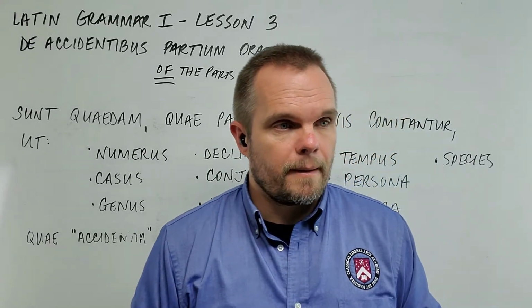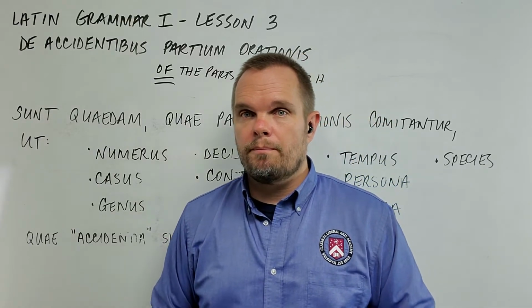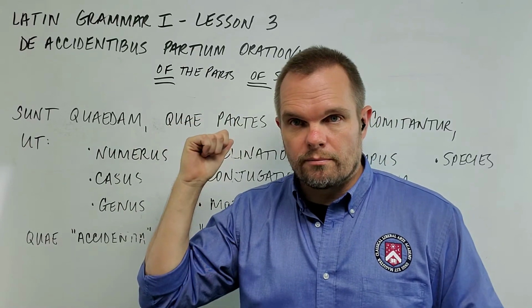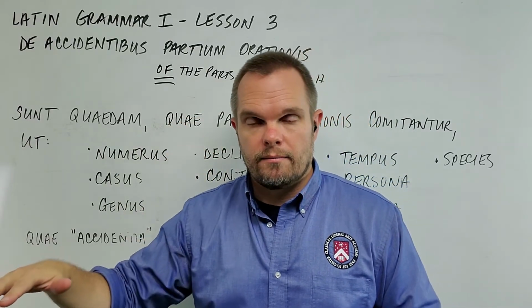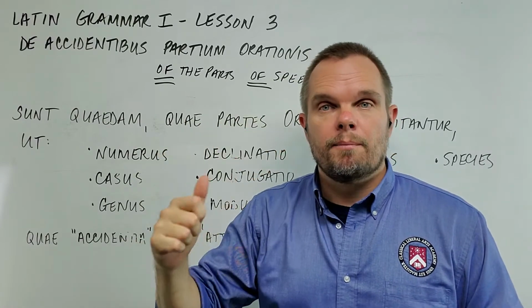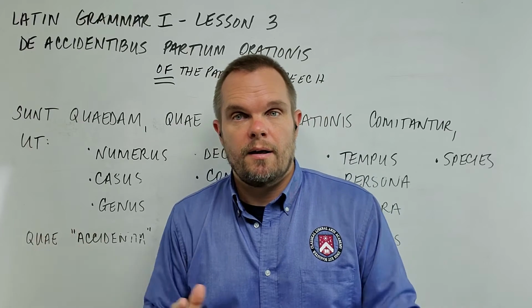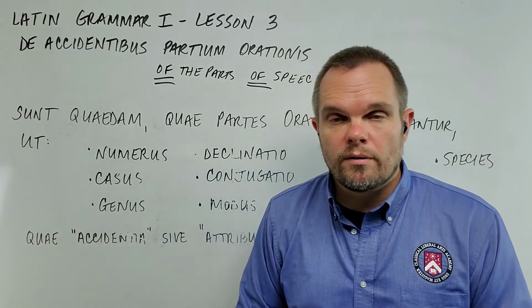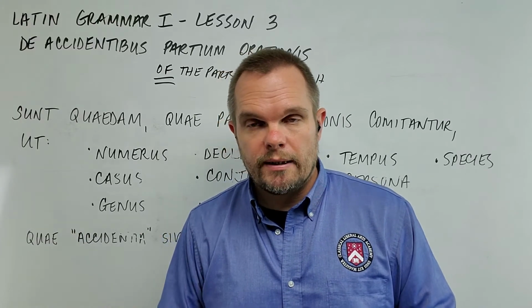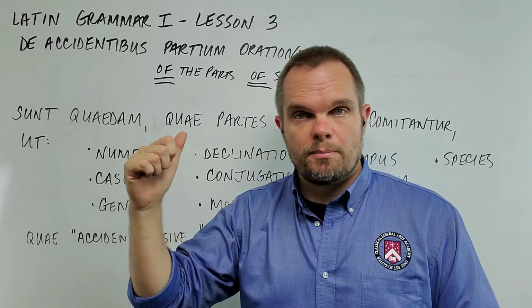Next, we have praeteritum perfectum. Preterite, past, perfectum, perfect or complete. All right? It's an activity that was not only done in the past, but was completed in the past. So if I say, when I was 18 years old, I graduated high school. Graduated is preterite perfect, past perfect.